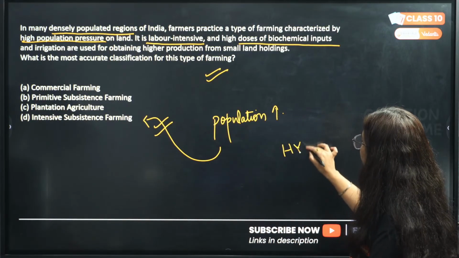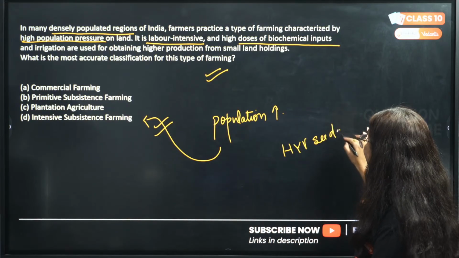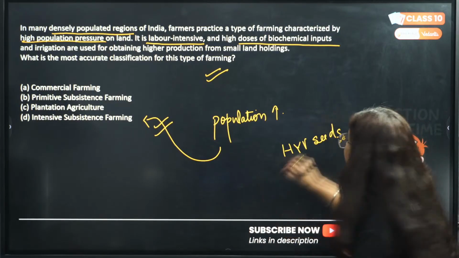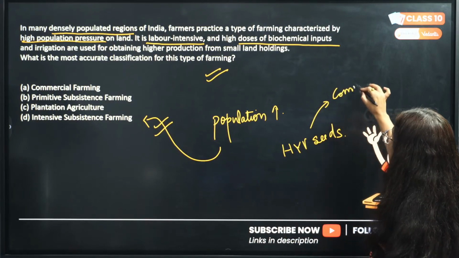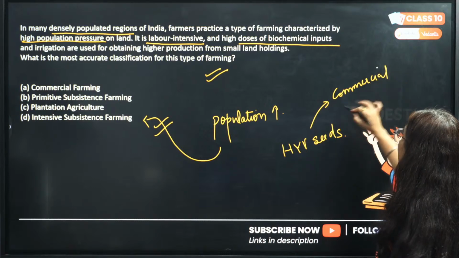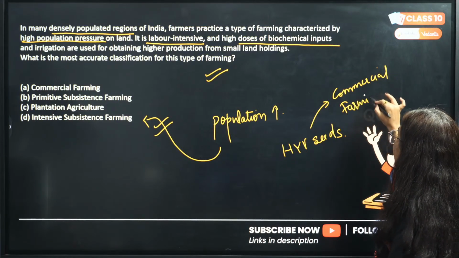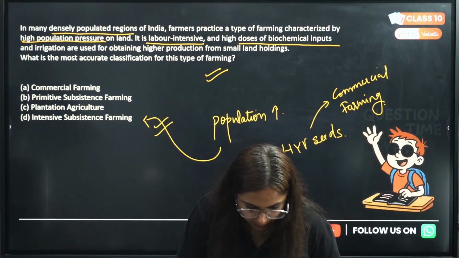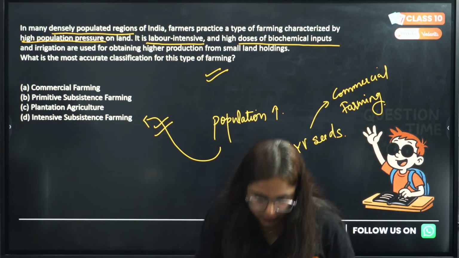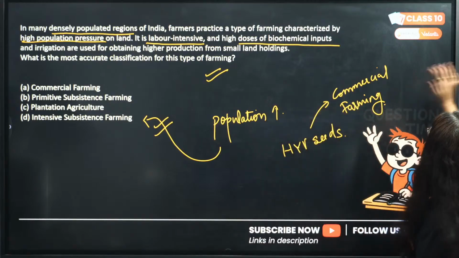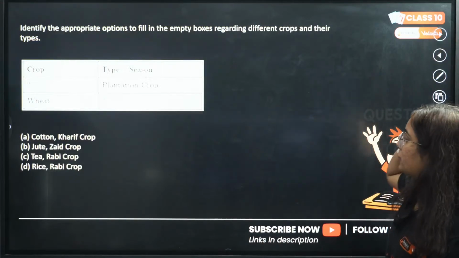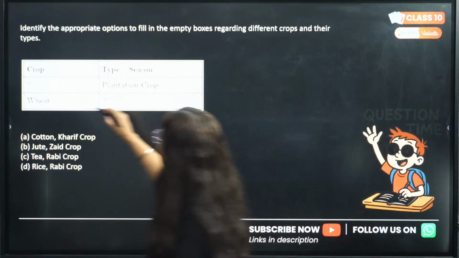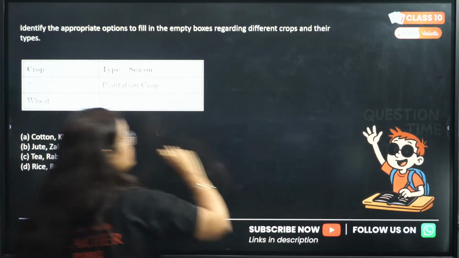Whenever they are talking about HYV seeds, chemical fertilizers and insecticides, you will answer commercial farming. Which type of farming, beta? Commercial farming. So hope this one is clear to everyone. Okay, I got answers of other students also. Very good.